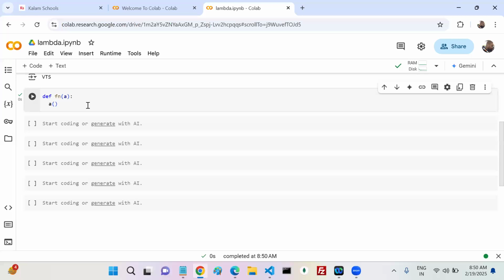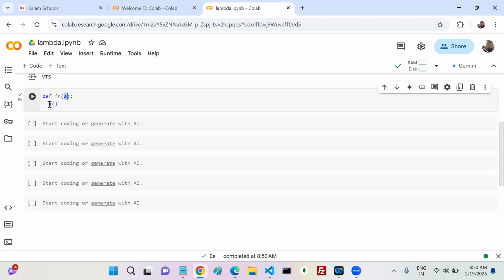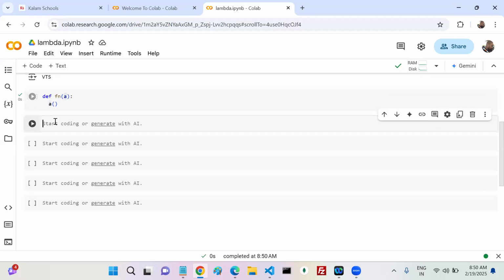FN takes how many parameters or arguments? One. FN takes one argument. What is the type of that argument? Function. It's a function. How can we say it is a function based on the usage or not? Yes or no? Yes. Now, if I write like this, what exactly was the error?